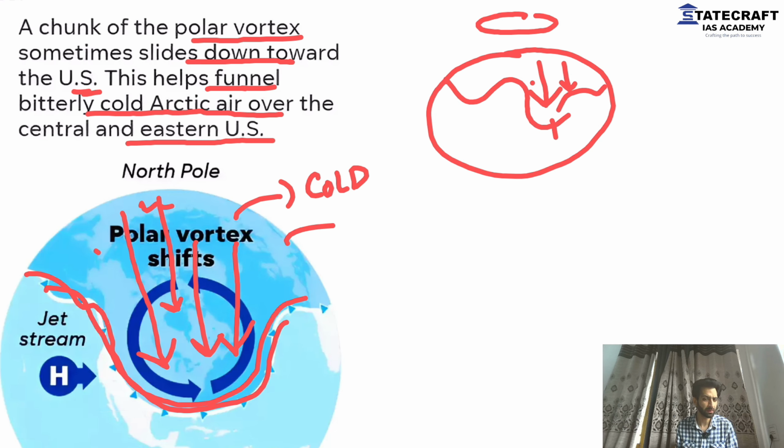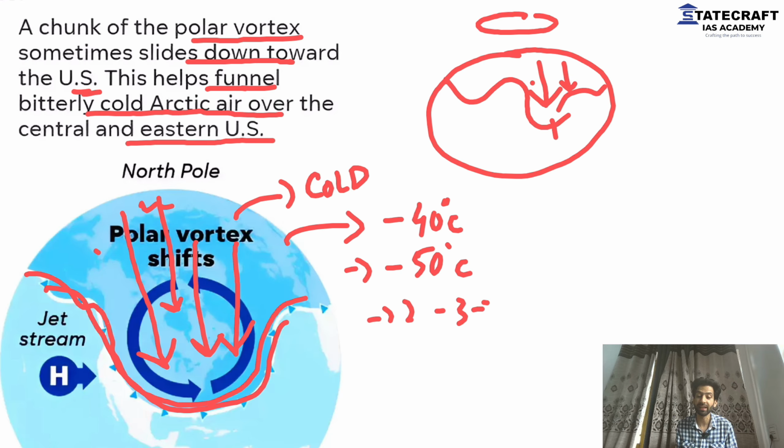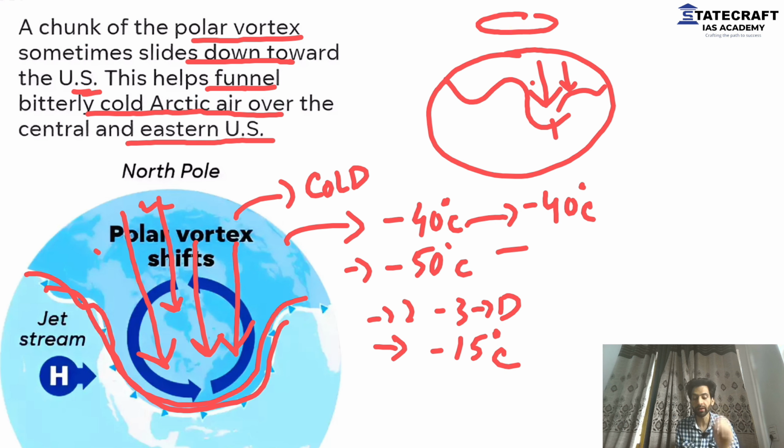I think you're not able to figure out how cold the conditions are. It can be minus 40-degree temperatures, minus 50-degree temperatures. It's not cold like we have in India, maybe 2 degrees, 3 degrees in winters. In Delhi, we say it's cold. In Kashmir, see, I live in Kashmir. We know it's very cold. It gets to minus 15 degrees and it's very cold. It's bone chilling. I can tell you something. There's snowfall. It's very cold. So I can only imagine minus 40, how it will be. Minus 50. It's very devastating. That's the condition that happens.